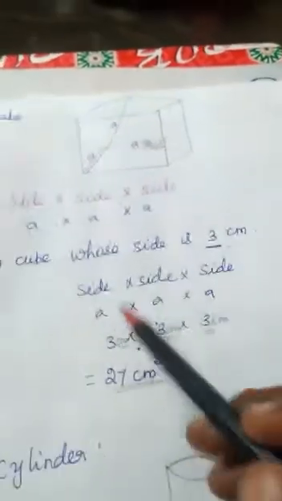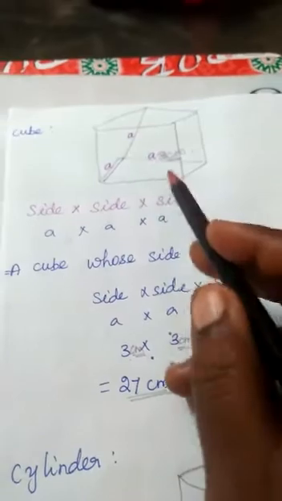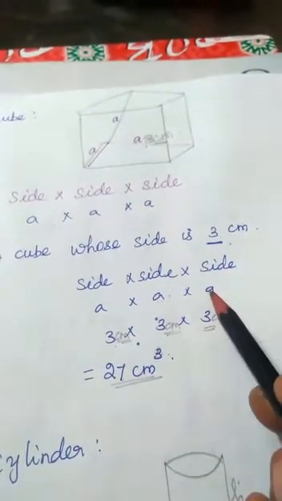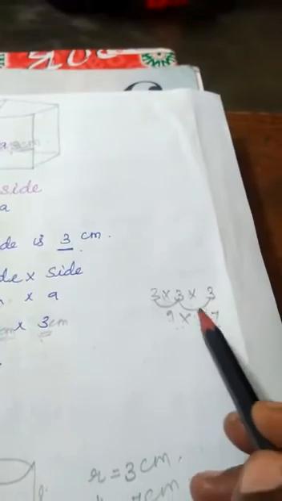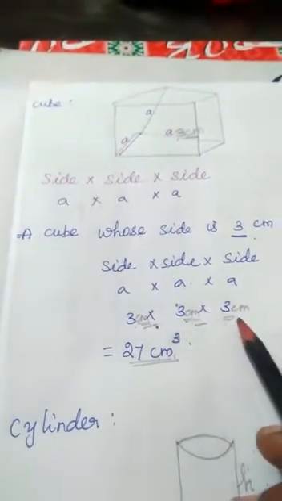Now substitute in the formula. The side is how much? 3 centimeter. So 3 into 3 into 3. See, 3 3s are 9, again 9 3s are 27. So 27 centimeter cube.